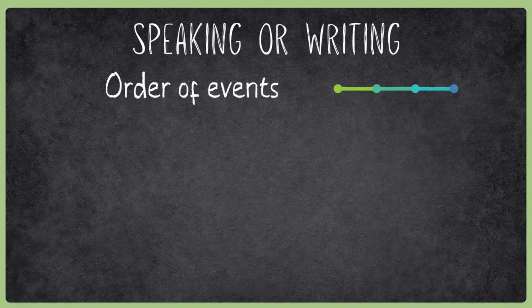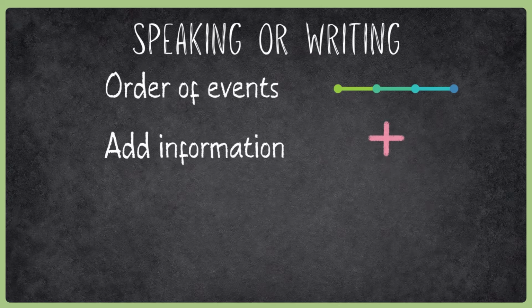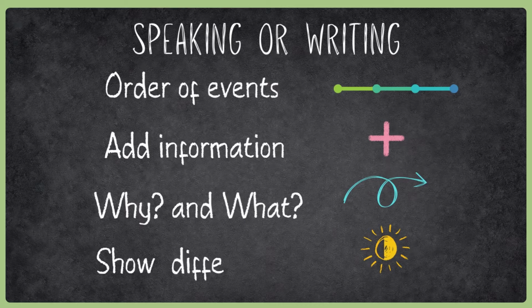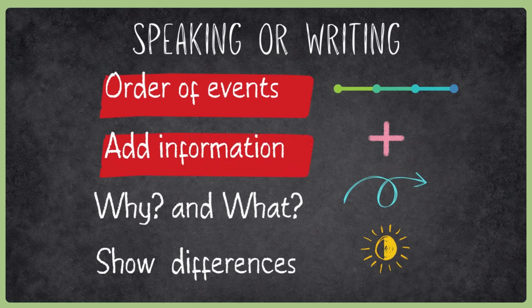But you also need to use sentences that add information to the basic set of events. You might also need to explain why something happened and what was the result, or show differences. You can do all of this using linking words. And today we are focusing on the order of events and adding information.